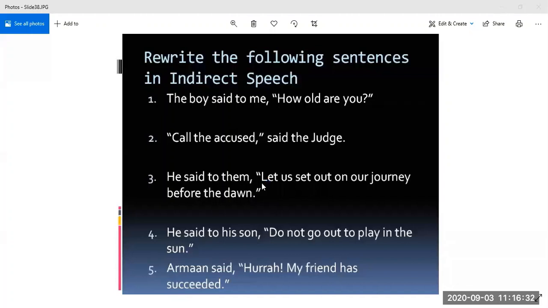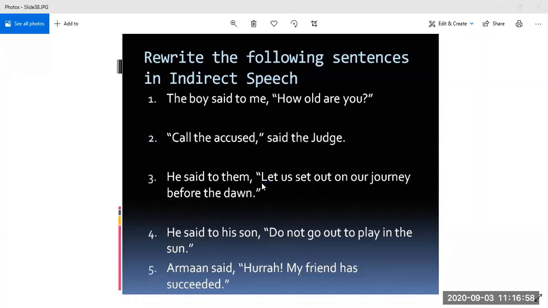Okay, the next one, Khushi. He said to his son, "Do not go out to play in the sun." He forbade his son to not to go out to play in the garden. To play in the sun. He forbade will be the correct word. Okay, he forbade his son, then to not to go out to play in the sun.